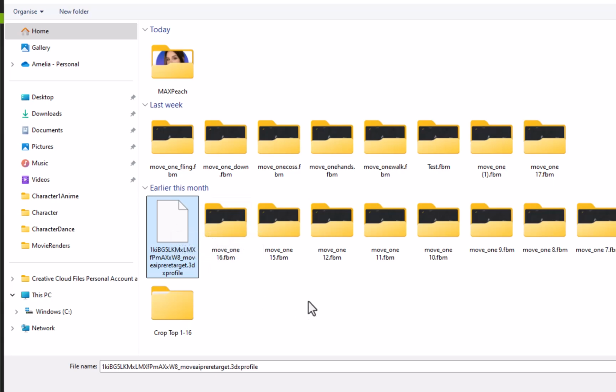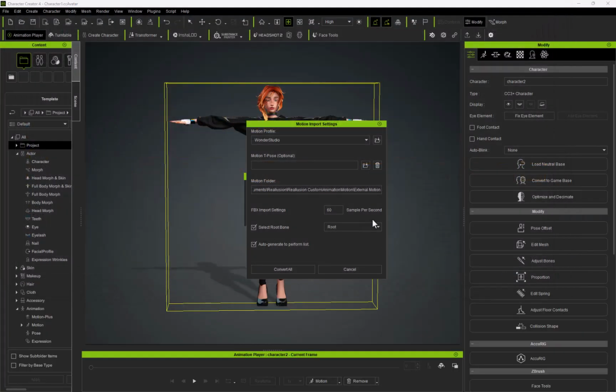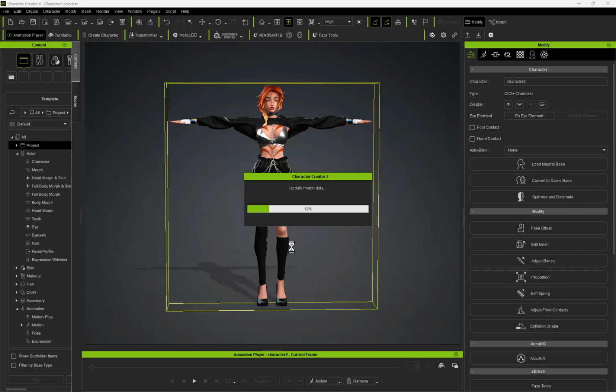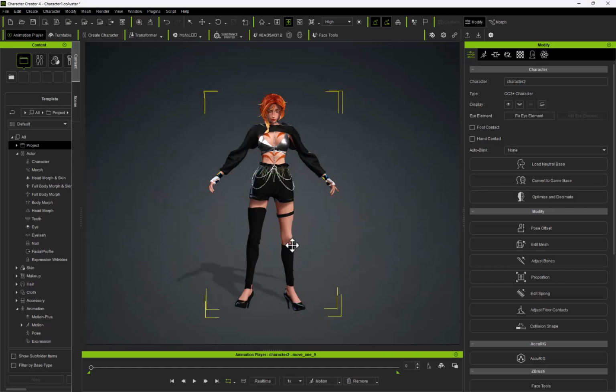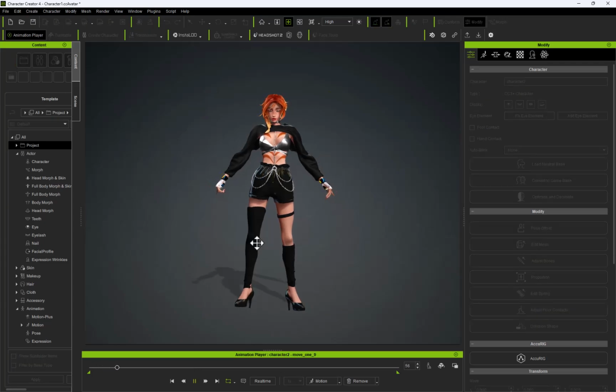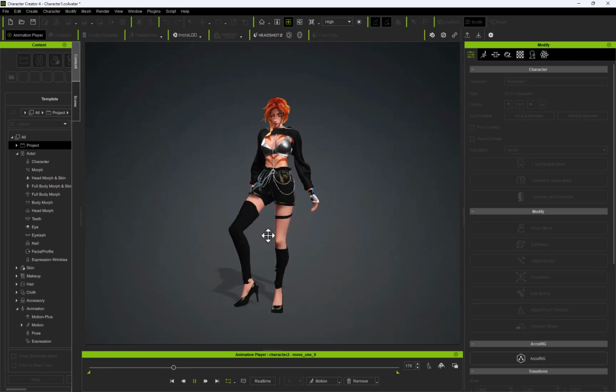This is a retarget file and will retarget the Moveai skeleton to your Character Creator skeleton. Basically it just means that they're compatible and you can use the animation. Once you've done that, you come down and just press convert all. And as you can see, it actually works quite beautifully. Now, my character does look like she has had too much caffeine and she's jittering all over the place. So next we're gonna fix this.